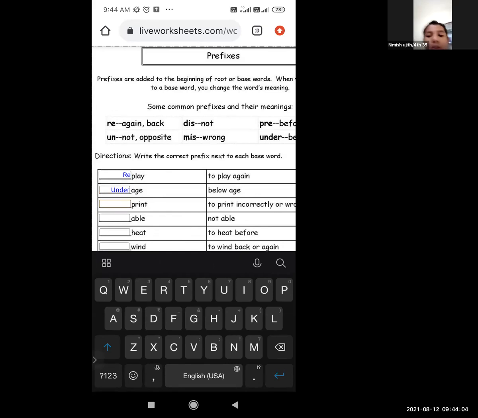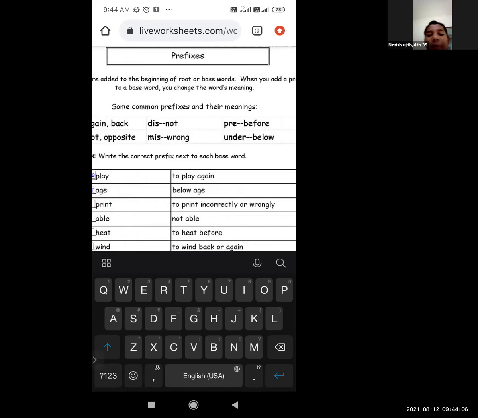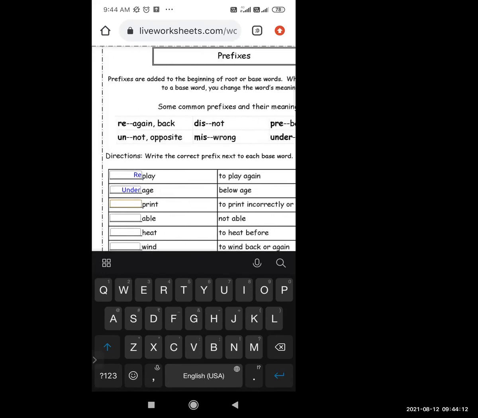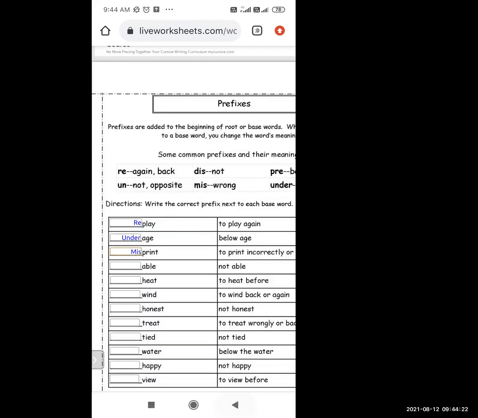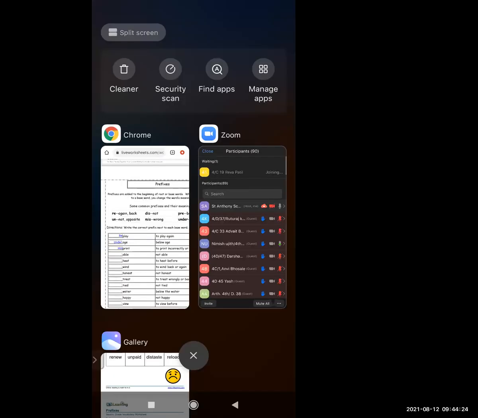Print. To print incorrectly or wrongly. Okay, so what prefix will come over here? Which prefix means wrong? Miss. Okay. Misprint. Yeah. Good. Now next student.